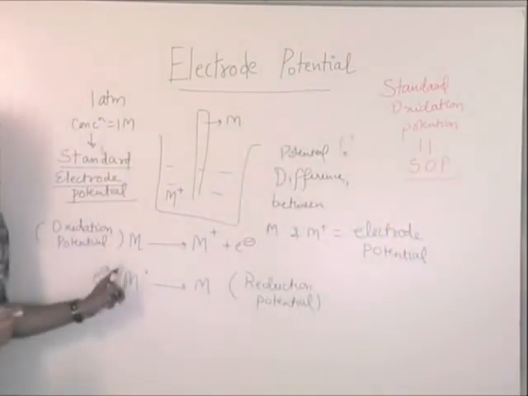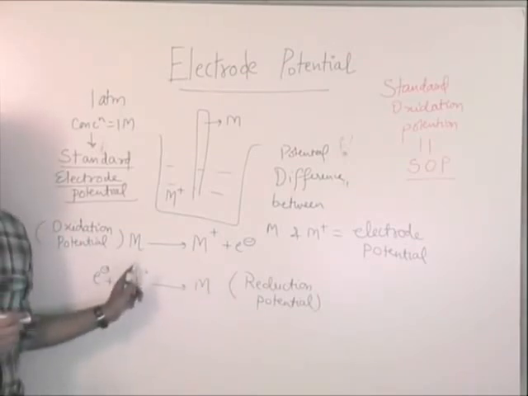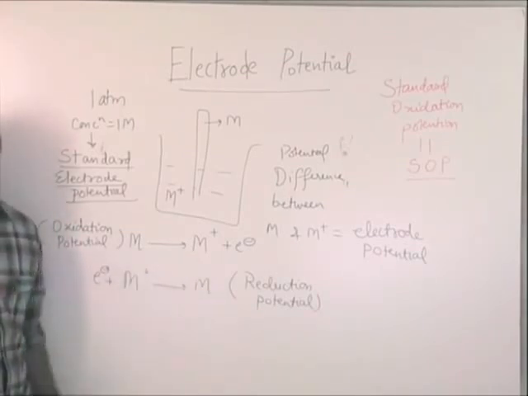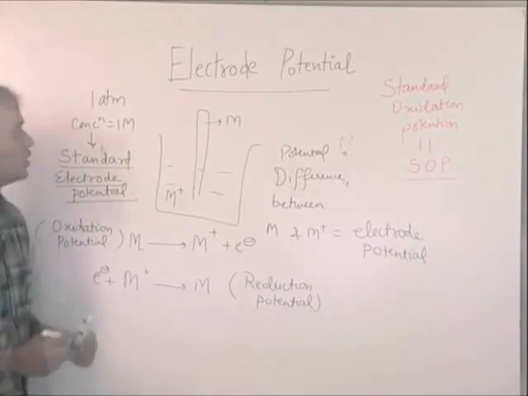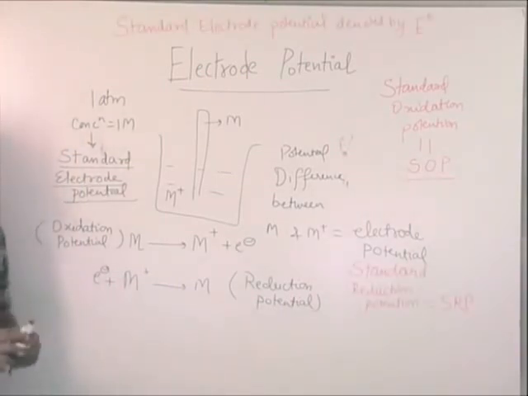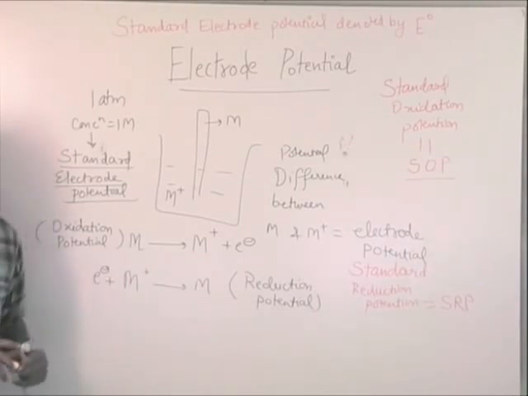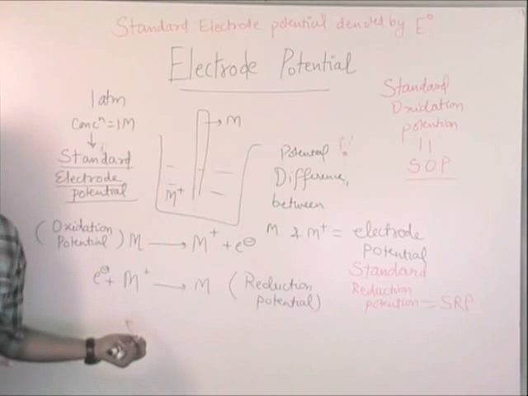Same thing. If I am going to do the same reaction at standard conditions, then this will be standard oxidation potential. Simple? Fine? This standard electrode potential is denoted by E naught. And if it is only an electrode potential, then it will be denoted by E. Simple? As was the case of delta G and delta G naught.